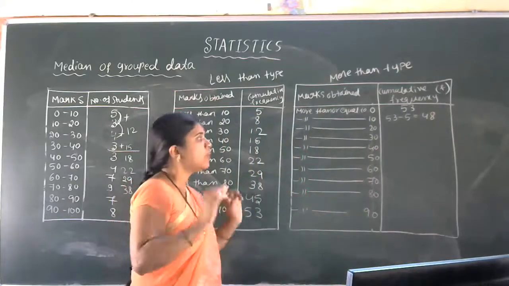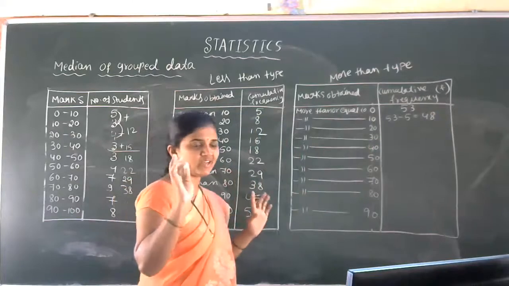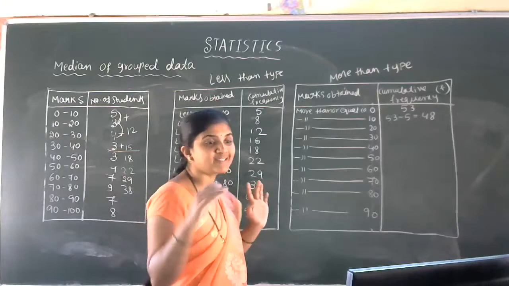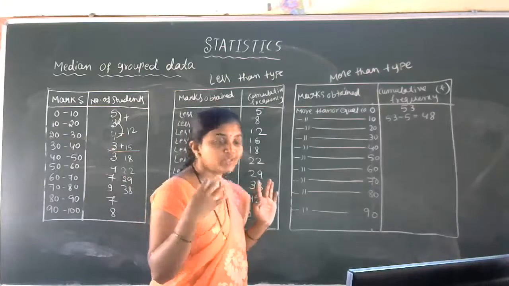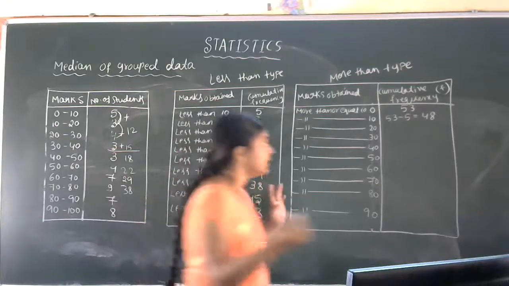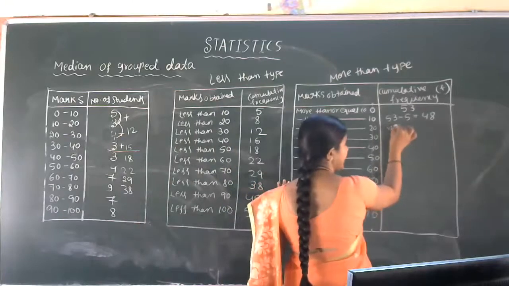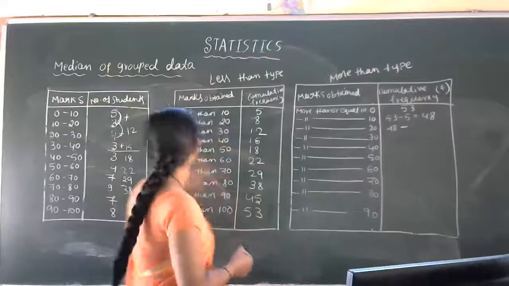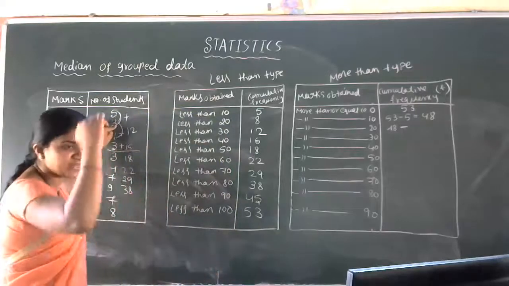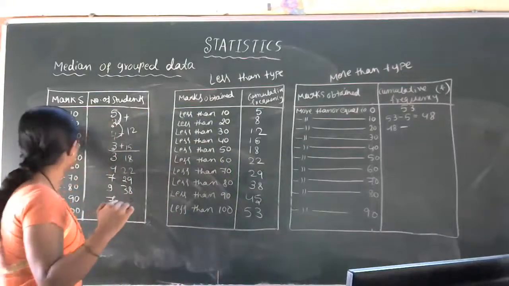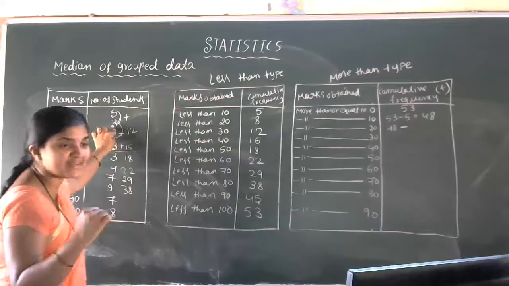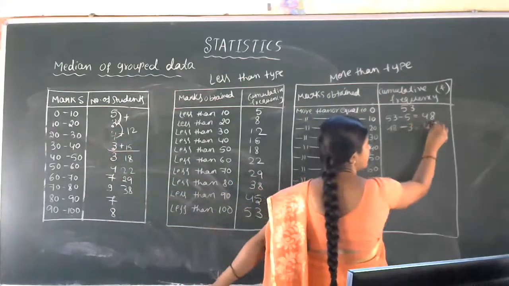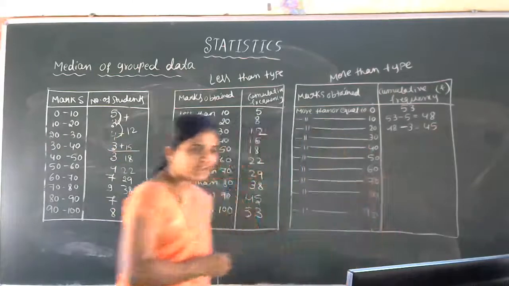Now I'll change my sentence. That is, more than or equal to 20 students, please raise your hands. More than or equal to 20 in the sense, what do they have to do? Total 48 students are there. So three students have to put down their hands, because the 10 to 20 group members are three. So that is minus 3, which is equal to 45. Got the idea of this one?